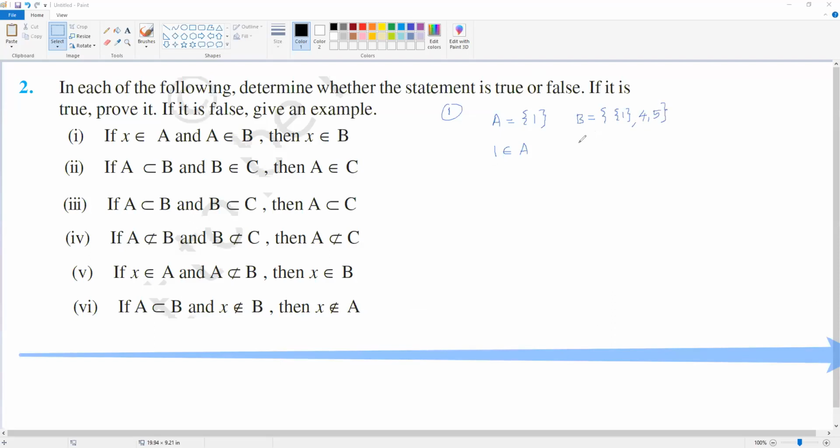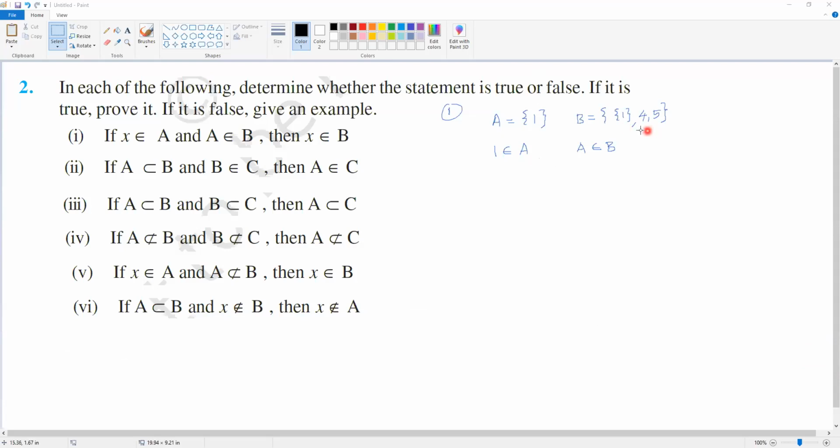So here you can see that the set A is a member of set B, क्योंकि set B में 3 elements है. मैं एक example दे रहे, मैं खुद बना रहे. So set B में 3 elements है. So ये एक element set 1 and another element 4 and 5. So the situation is correct. X belongs to, that is 1 belongs to A, and your A belongs to B.